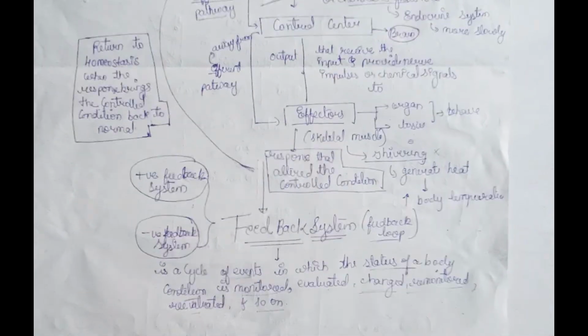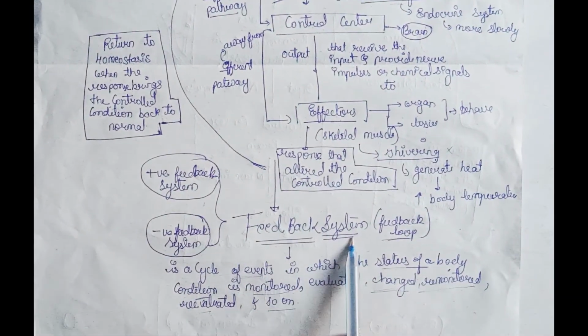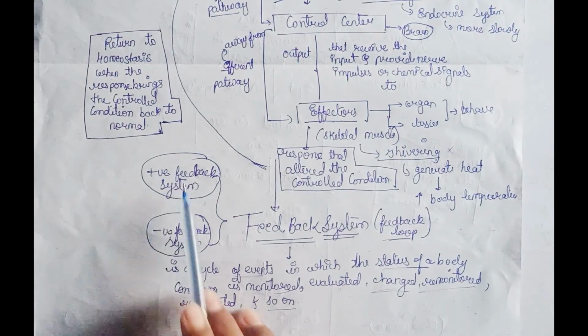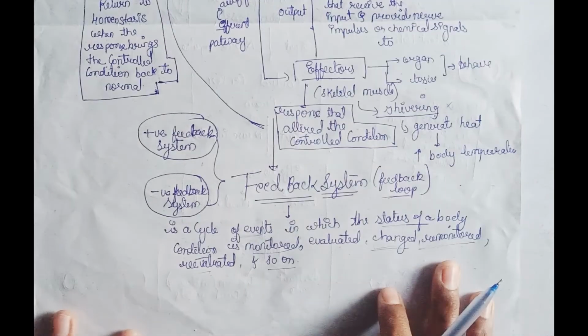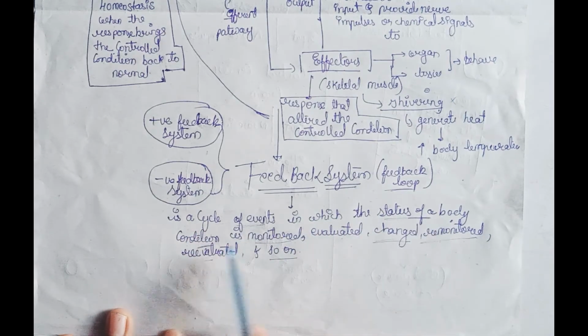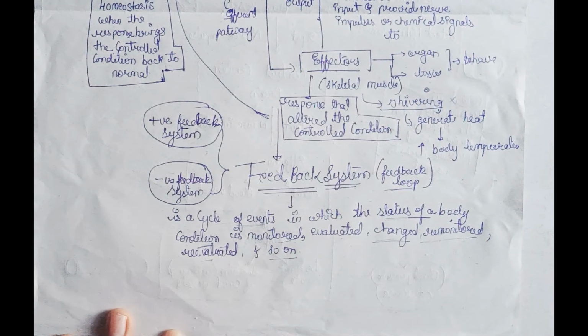Next, these mechanisms are called feedback systems, also known as feedback loops. There are two feedback systems: first the positive feedback system, and next the negative feedback system. So what is the definition of a feedback system? It is the cycle of events in which the status of a body condition is monitored, evaluated, changed, remonitored, re-evaluated, and so on.